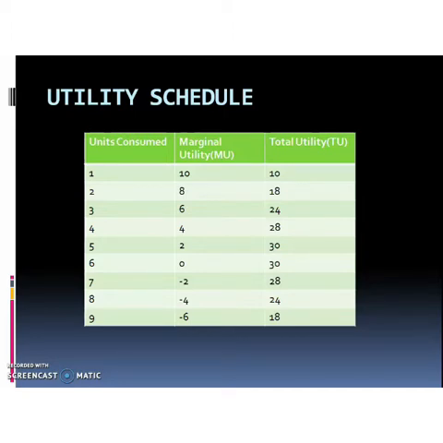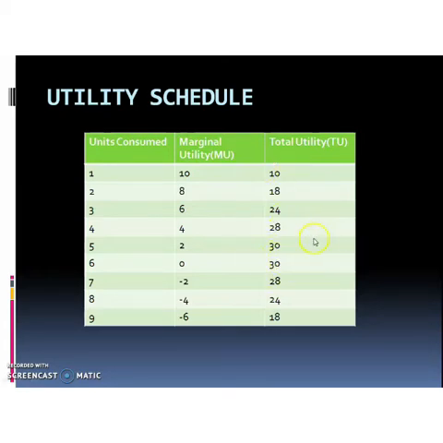Likewise, at the fourth level of consumption, total utility is 28, at the fifth level it is 30, and at the sixth level also the total utility is 30. Because, what is the reason?